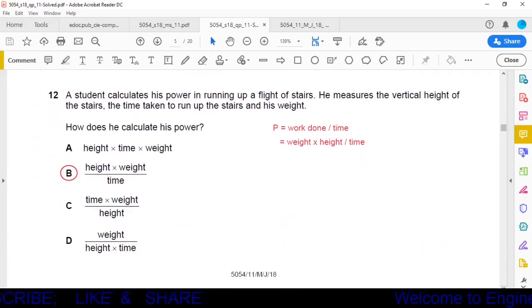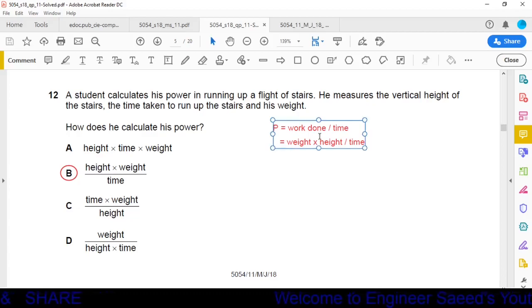Question number 12. A student calculates his power in running up a flight of stairs. He measures the vertical height of the stairs, the time taken to run up the stairs and his weight. Here we have to derive a formula for calculating the power. Power is given as work upon time. Power is defined as rate of work done.